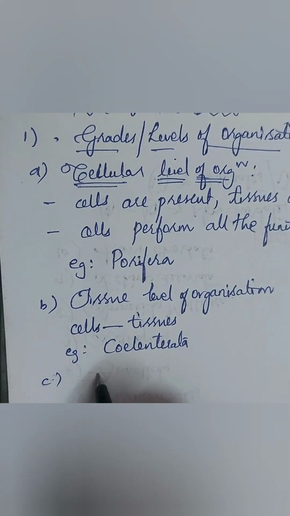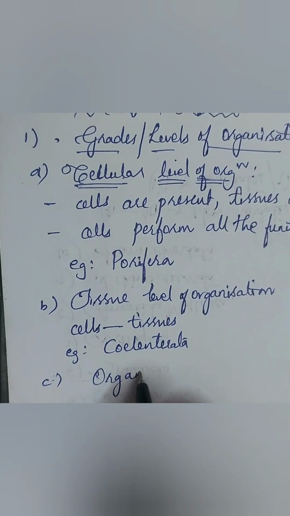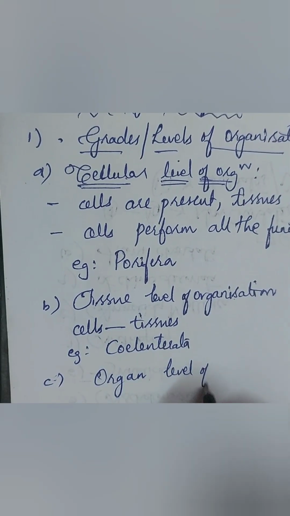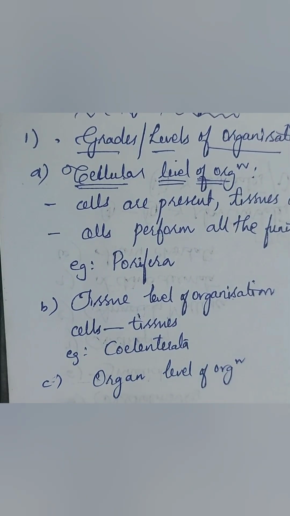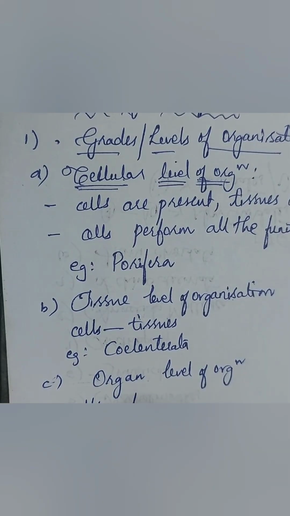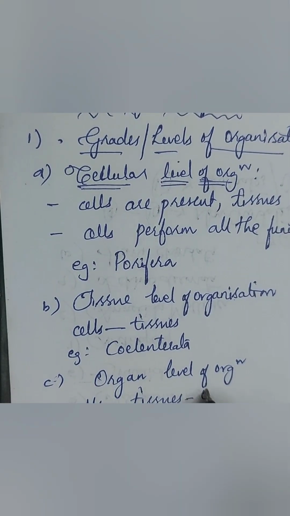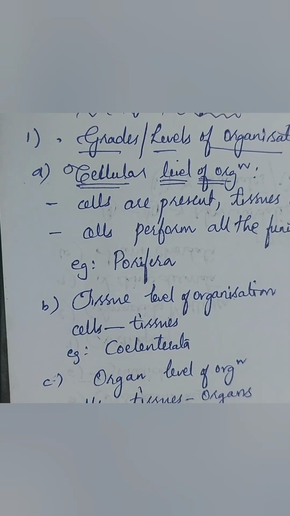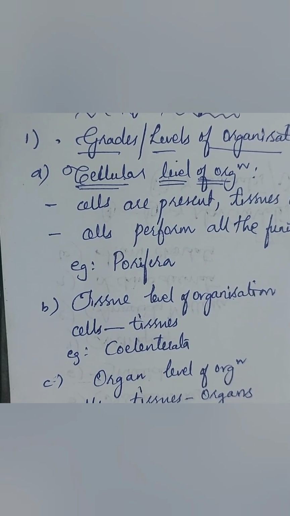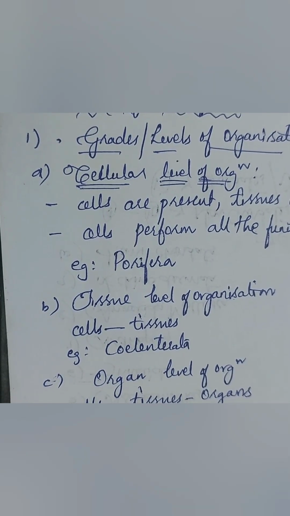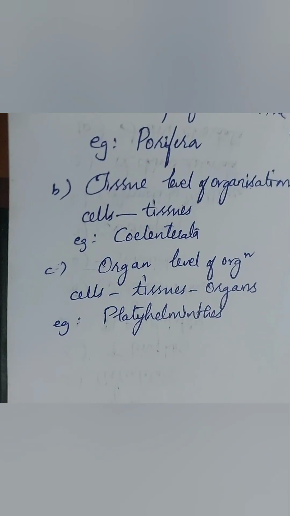And for the first time, organs have been developed in Platyhelminthes. So we can consider that under organ level of organization. Cells combine to form tissues, tissues combine to form organs. Example for that, phylum Platyhelminthes. So we can say that for the first time the organ level of organization has been seen in Platyhelminthes.